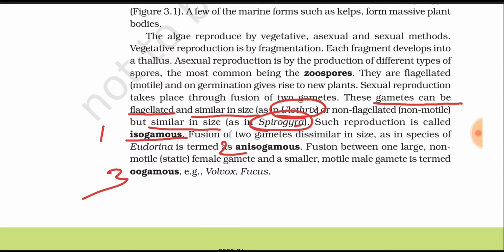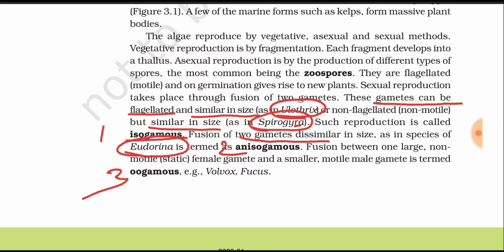And the second one is anisogamous. In isogamous, there is fusion of two gametes which are similar in size, and we have two examples based on the flagella. But anisogamous, for example Eudorina, is the example where the gametes are dissimilar in size. Here Eudorina is the example for anisogamous because the gametes are dissimilar in size.